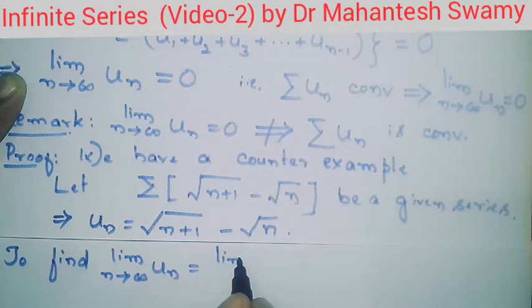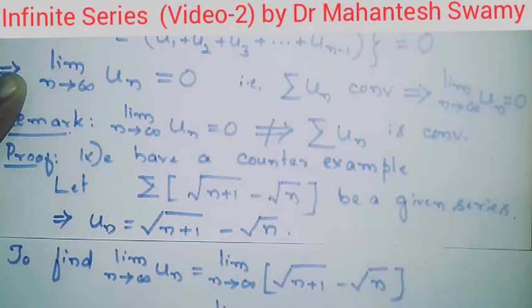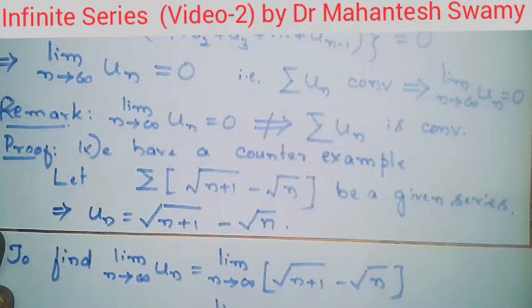So let us do the usual evaluation of the limits. So un is square root of n plus 1 minus square root of n, and it is very easy in this case to evaluate this limit after rationalizing the numerator. So in order to do that, let us multiply and divide by, so we are having the quantity square root of n plus 1 minus square root of n here.